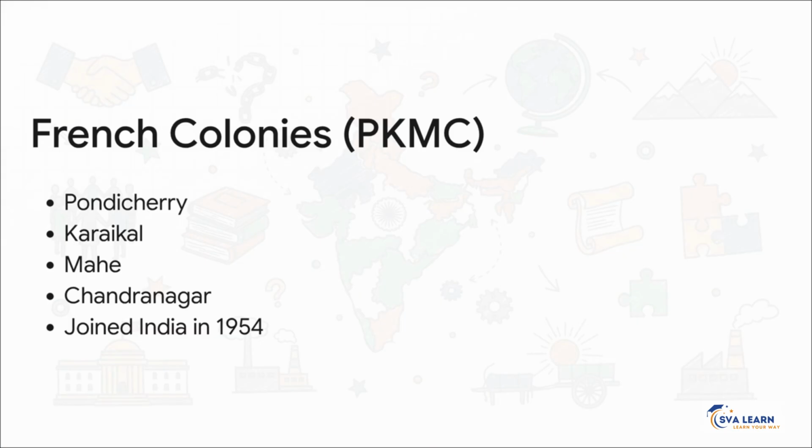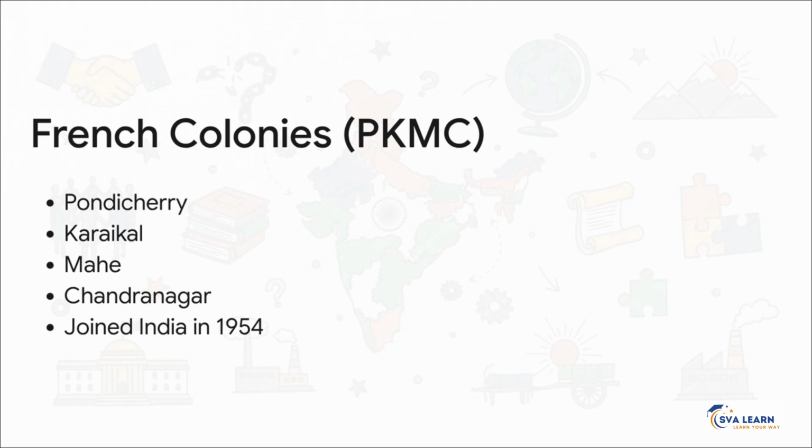So, the princely states are sorted, but the map still isn't completely clean. Even with the British gone, the French and Portuguese were still illegally camping out on Indian soil, acting like imperialist landlords. Let's handle the French first. Use this quick memory trick, PKMC. That stands for Pondicherry, Karaikal, Mahe, and Chandranagar.